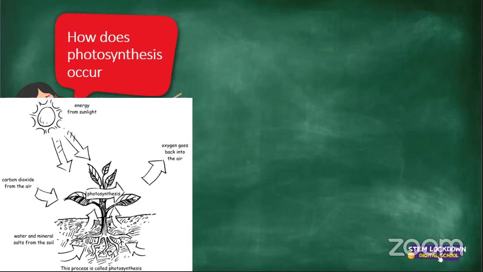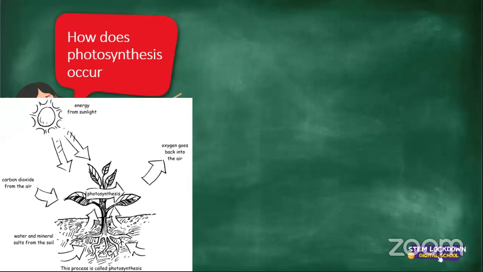Right, the last 10 I'll take, we've got Kancho. Yes, Kancho. How does photosynthesis occur? Are you there, Kancho? Yes, ma'am. Ma'am, I forgot the answer. All right, cool. We'll come back to you as soon as you remember. Thank you, Kancho.